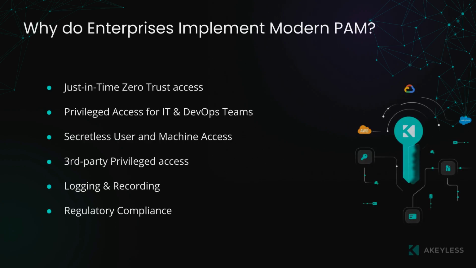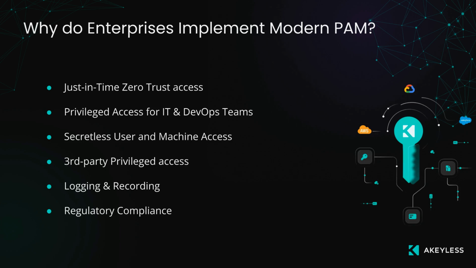Enterprises are facing increasing challenges managing privileged access in hybrid, multi-cloud, and automated environments. They need just-in-time zero-trust access to eliminate standing privileges and reduce exposure from static credentials that attackers often exploit. Security and DevOps teams require privileged access for IT and DevOps, enabling engineers and administrators to connect securely without adding friction or manual workflows. Organizations struggle to maintain control over secrets, driving the need for secretless user and machine access, where credentials are issued dynamically and never stored.